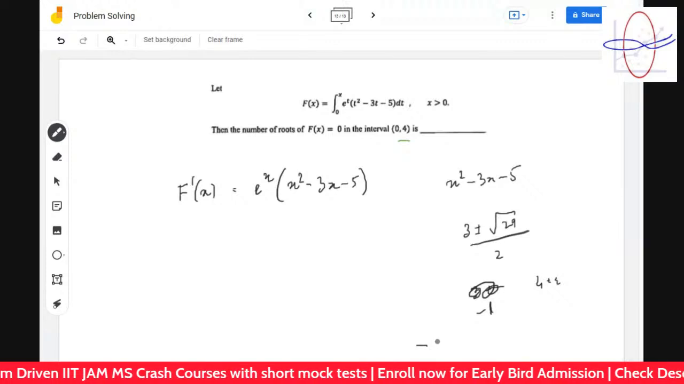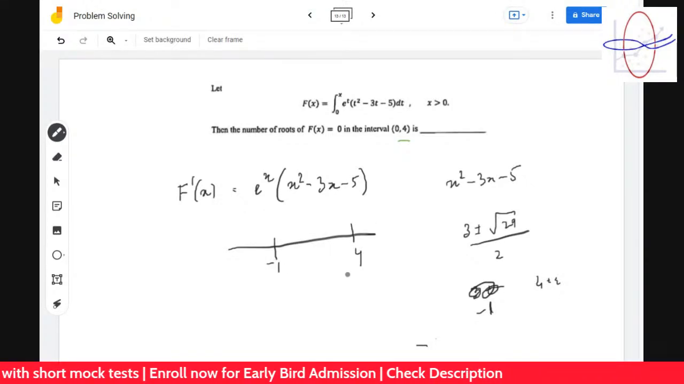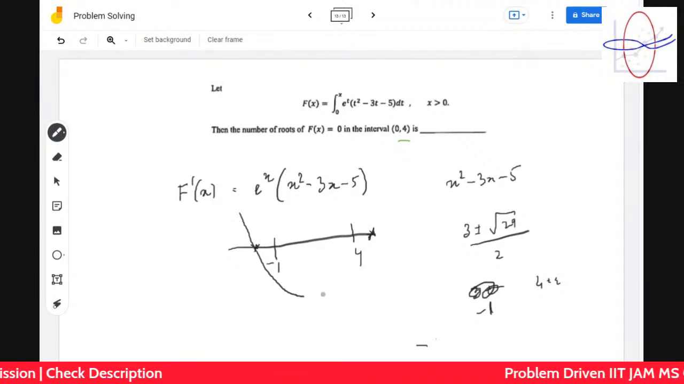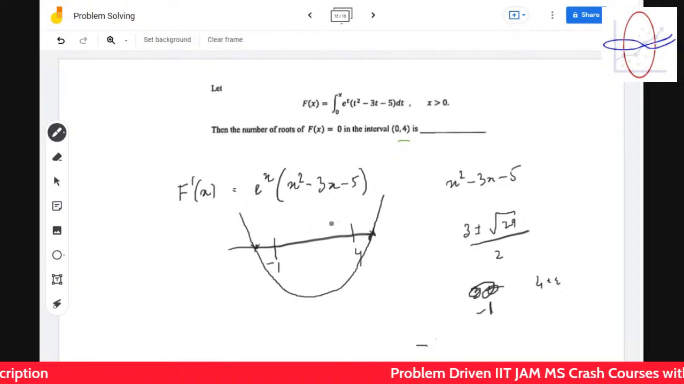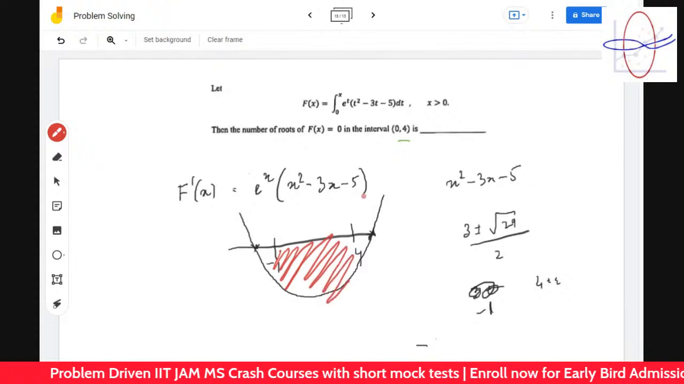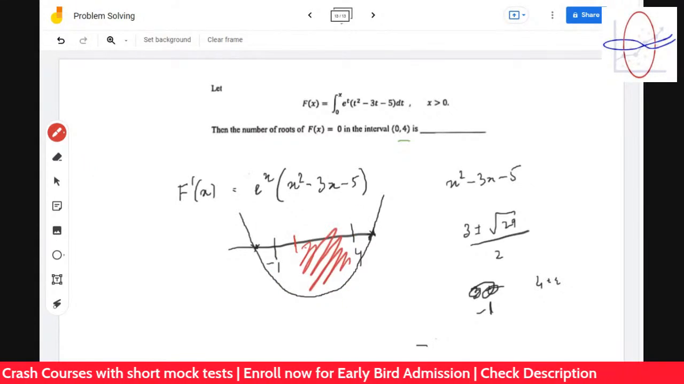So if you draw it, minus 1 over here and 4 over here. So here is one root and here is one root, and therefore the function looks like this. The curve looks like this, and therefore it's all negative over here. So therefore, what happens in the 0,4 region? All of you understood this, that the 0,4 region is totally negative? Did you understand this?